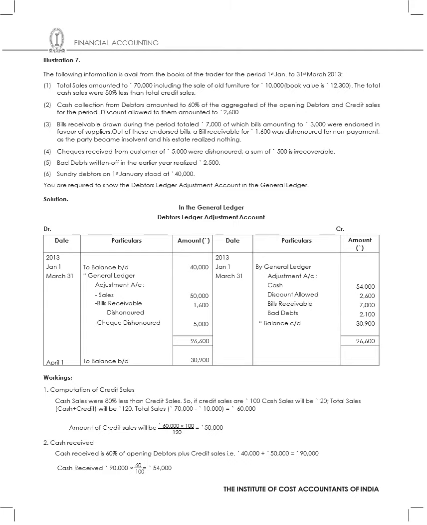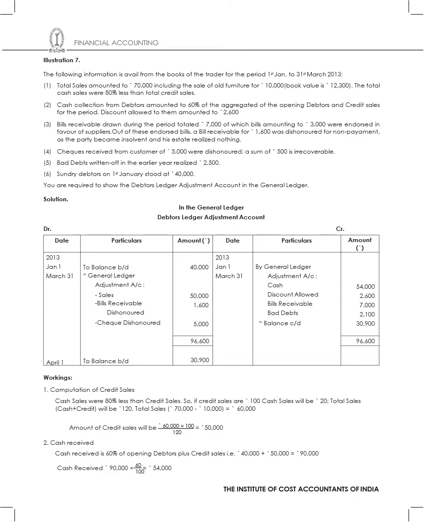A sum of rupees 500 is irrecoverable. Then bad debts written off in the earlier year realized 2,500. Then sundry debtors as on 1st January stood at 40,000. We have to prepare the debtors ledger adjustment account in the general ledger. So for the debtors ledger adjustment account, I will have to prepare the complete information.